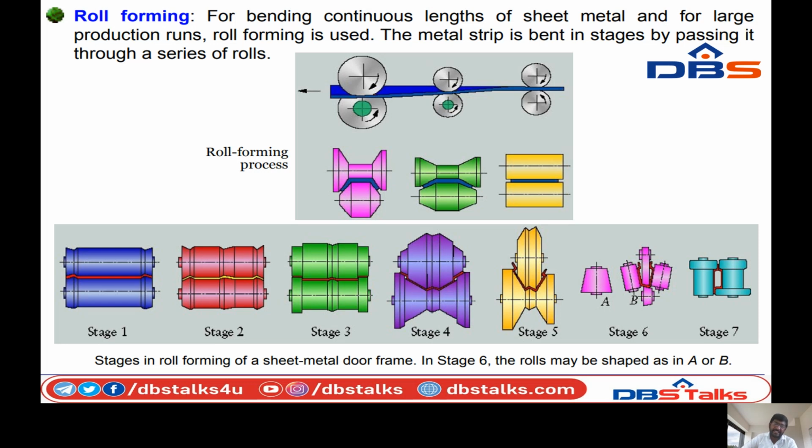So we can see the stages in roll forming sheet metal for a door frame. The rolls may be staged from A to B. You can see stage 1, which will be rolls in circular form. This is stage 1. Stage 2 will be a different stage. This is stage 3. This will be another stage. This is the 5th stage, 6th stage, 7th stage. So these 7 stages will generate the sheet metal, shaping it into different shapes by using the roll forming operation.